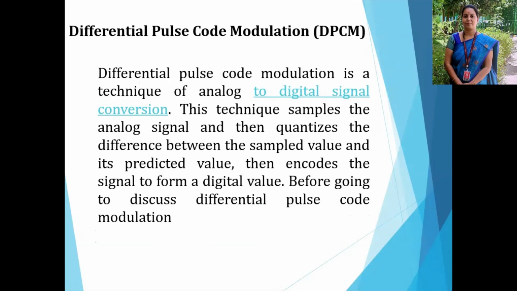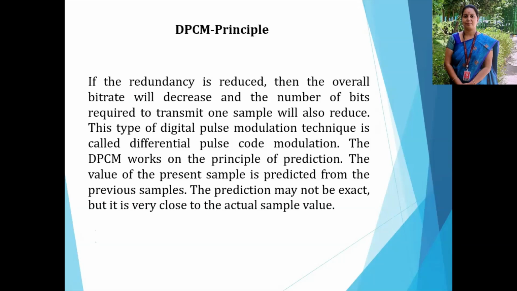Differential pulse code modulation is a technique of analog to digital signal conversion. This technique samples the analog signal and then quantizes the difference between the sampled value and the predicted value, then encodes the signal to a digital value. Before discussing DPCM, we see the principle.